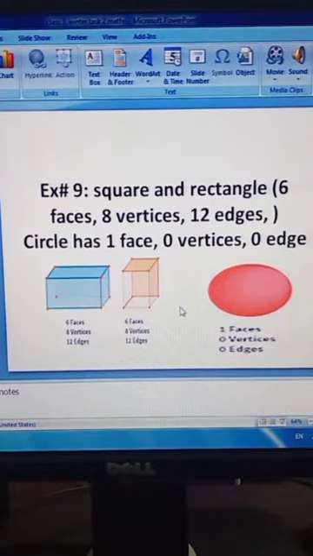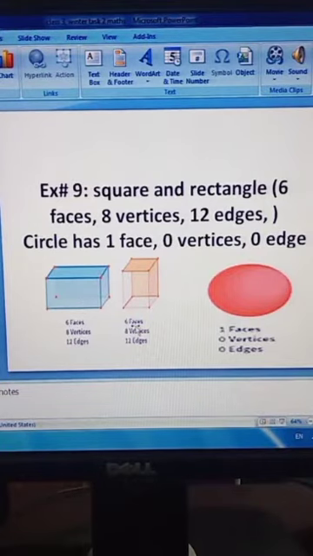Okay students. This is rectangle, square and circle. So look at this. These red dots, 1, 2, 3, 4, 5, 6, 7, 8. They have 8 vertices. Okay students, 12 edges and 6 faces. 1, 2, 3, 4, 5 and the back side 6.